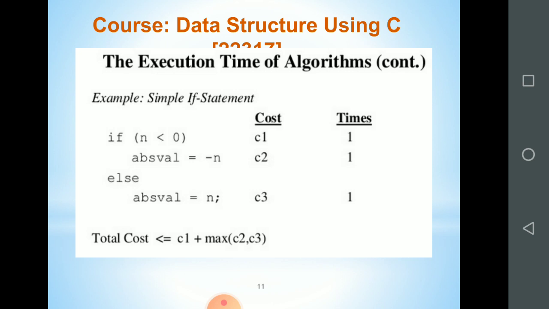So it may be C2 or C3. So the time for this code is C1 plus maximum of C2 or C3. If one executes, the other will be 0. If C2 is executed, then the value of C3 is 0, or vice versa.